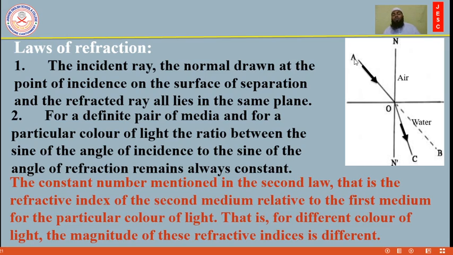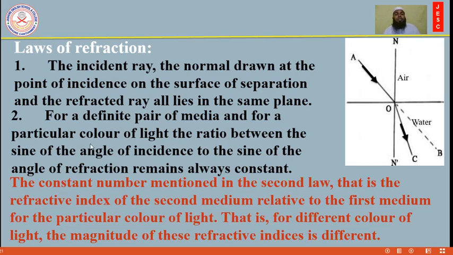When you use another light, suppose blue or orange, then you will get a different refractive index for the same pair, that means water and air. For different colors, the refractive index will be different. But when the color and the pair of media are fixed, then the ratio of the sine of the incident angle to the sine of the refracted angle will always be constant. So this is the second law.